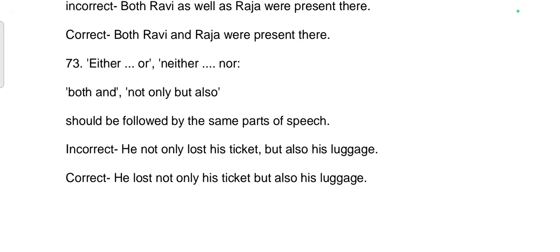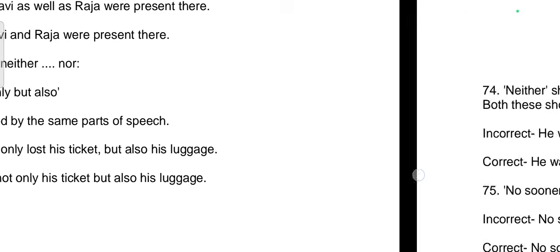73rd rule. Either or, neither nor, both and, not only but also should be followed by the same parts of speech. Incorrect sentence: He not only lost his ticket but also his luggage. Correct sentence: He lost not only his ticket but also his luggage.